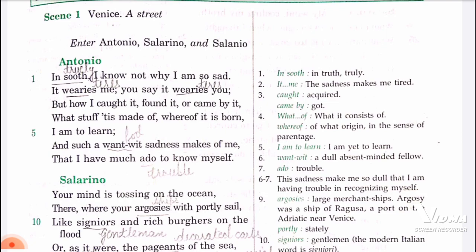Let me tell you the pattern of the English literature paper for both 9th and 10th. There will be no bookwork questions. Till 8th you are doing only question answers and word meanings, then bookwork. It's not like that. Like we are taking Antonio's speech first, they will just give you 4 to 5 lines and ask questions related to that extract. Means 4 to 5 questions from those 4 to 5 lines, whatever lines would be given.